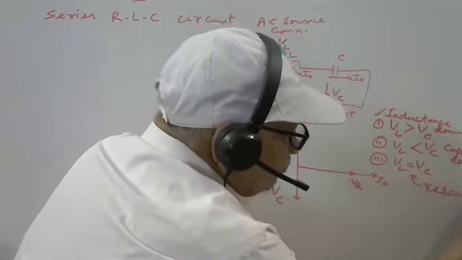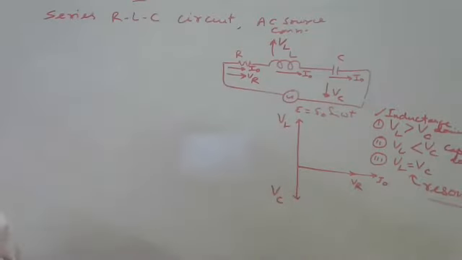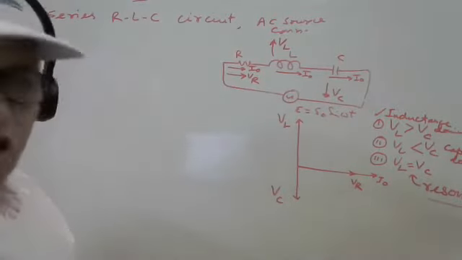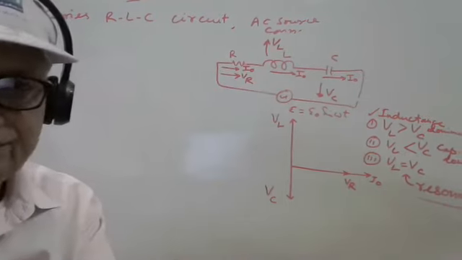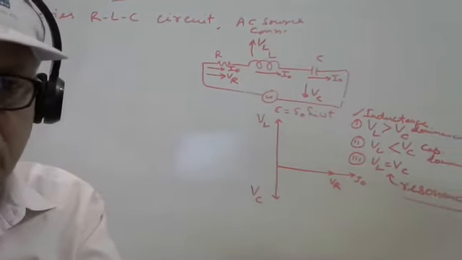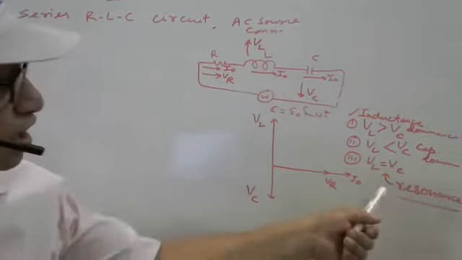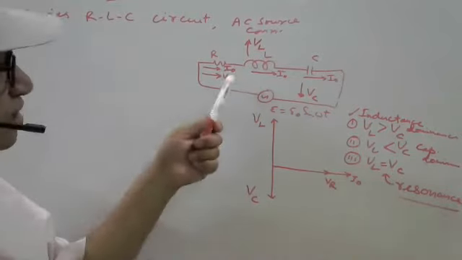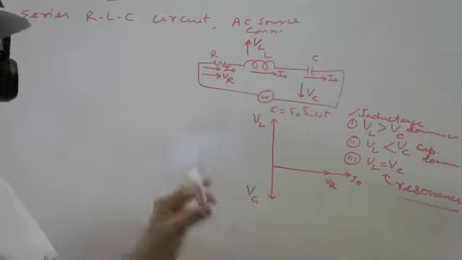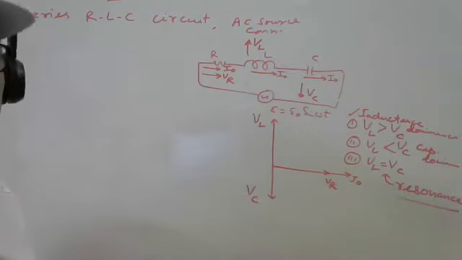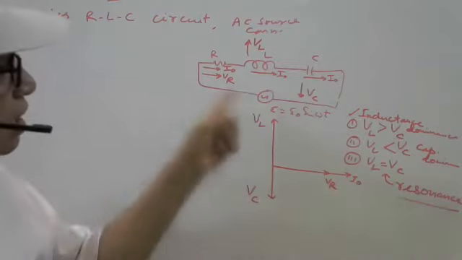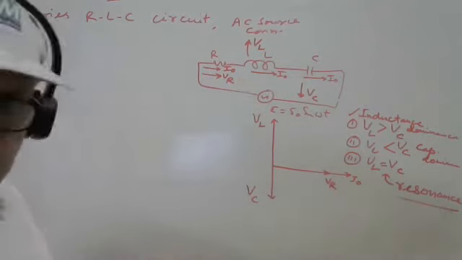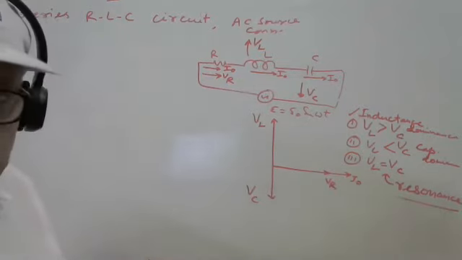Resonance means VL and VC are both the same. In resonance, this series RLC circuit will behave like a pure resistive circuit. Why am I saying this?